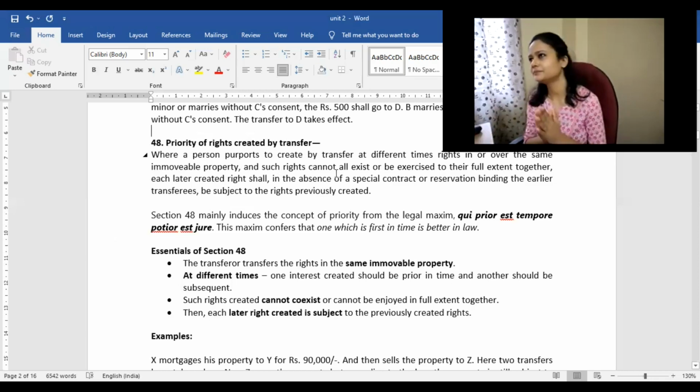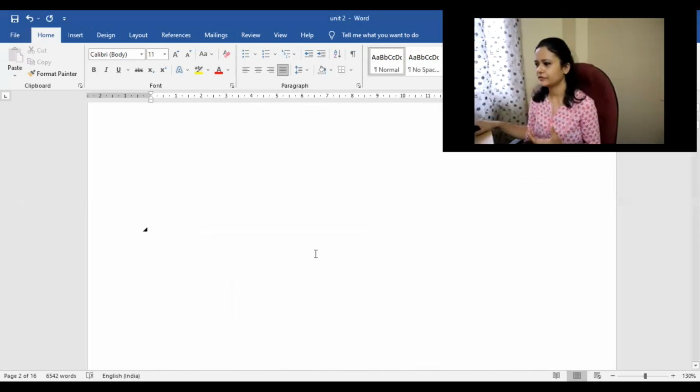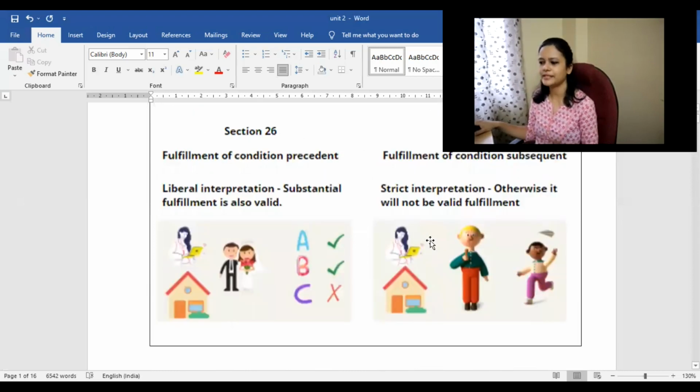Take for example, there is one specific property, and we can take this same example. There is this person who has this immovable property. This girl is the owner of this immovable property, and she mortgages this property or leases out this property to this person, and then again she will mortgage this property to this one. Same property is concerned, but she is doing two different things with two different persons regarding the same property. In such a case, whose right will prevail?